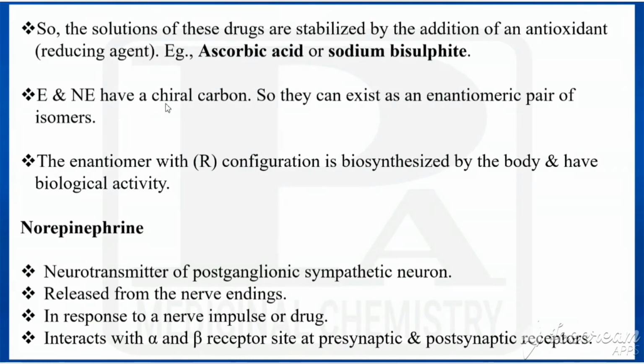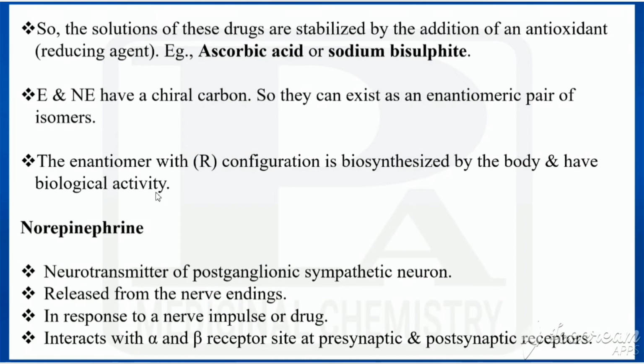Epinephrine and norepinephrine have a chiral carbon. What is meant by chiral carbon? If a carbon has 4 different groups, that carbon can be called a chiral carbon or asymmetric carbon. If a chiral carbon is there, they can exist as an enantiomeric pair. The enantiomer with R configuration is biosynthesized by the body and has biological activity.